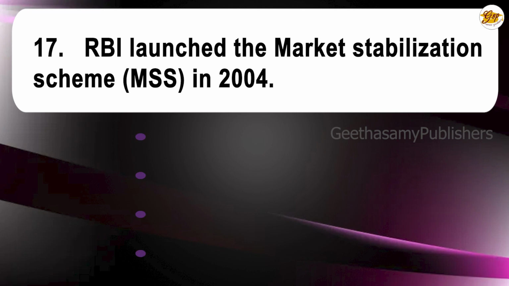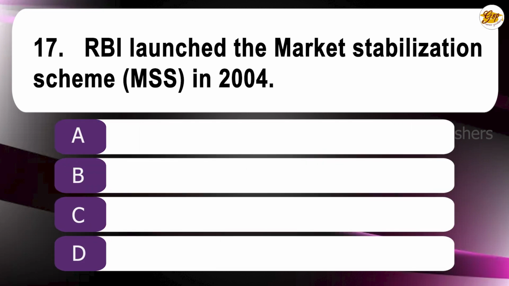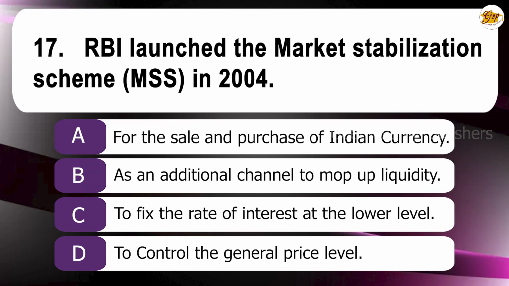1999. 17th question. RBI launched the Market Stabilization Scheme, MSS, in 2004: A. For the sale and purchase of Indian currency. B. As an additional channel to mop up liquidity. C. To fix the rate of interest at the lower level. D. To control the general price level. The correct answer is B. As an additional channel to mop up liquidity.